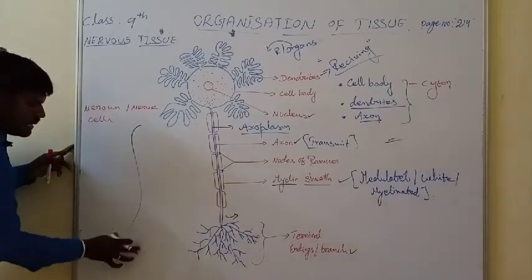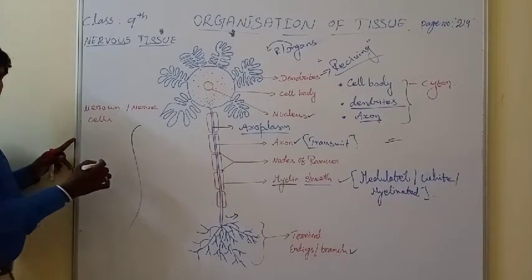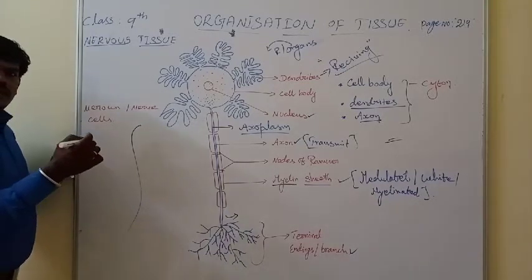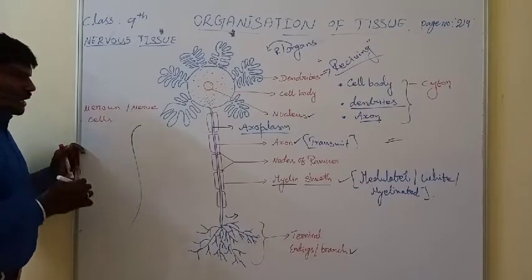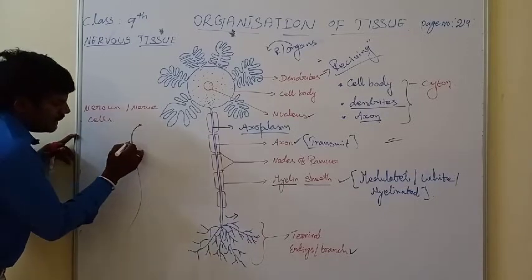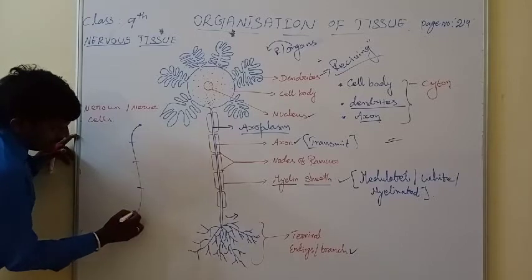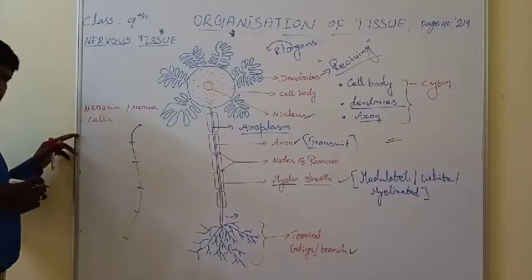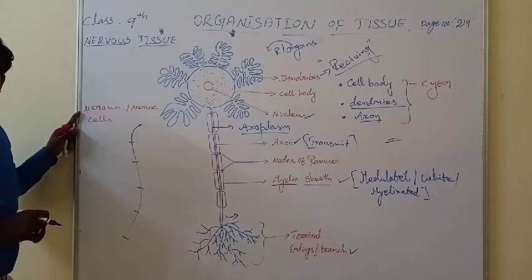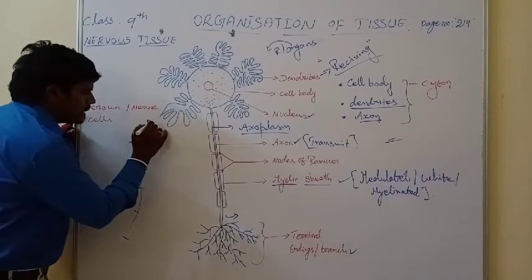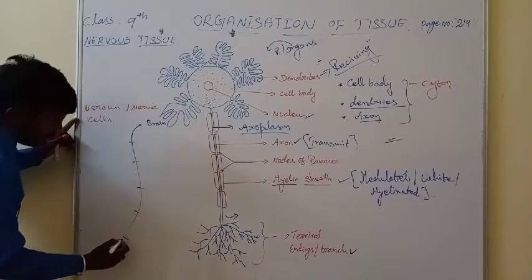See, this is the nervous system. Nervous system means they are composed of what cells? Nerve cells, neurons. See, here one cell is present and like that they compose it. Just imagine this is the brain. This a hand.